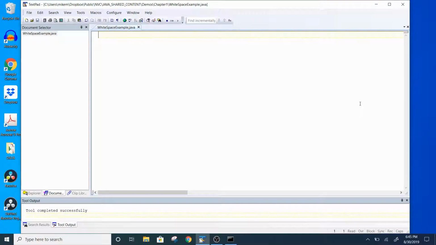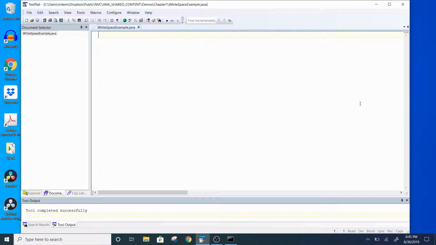As mentioned in the lecture and also in the book, the compiler does not discern the white space. White space is not actually needed for compiling your program. The white space that we add, where we tab in and put spaces between things to make it look nice, the compiler does not care about any of that. The only white space it cares about is the white space between words, reserved words or identifiers. Those are the things that the compiler does care about.